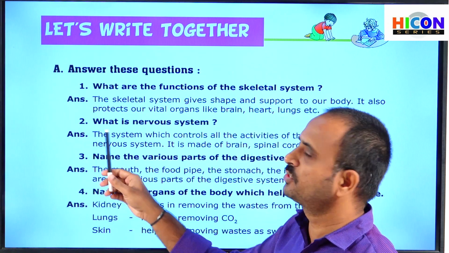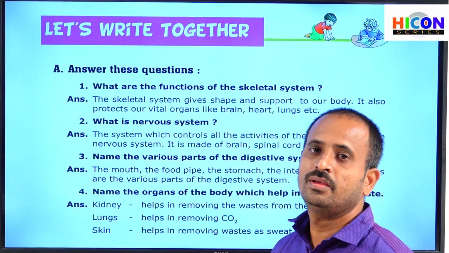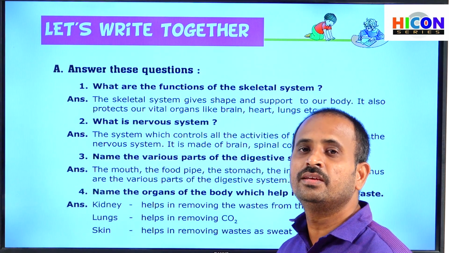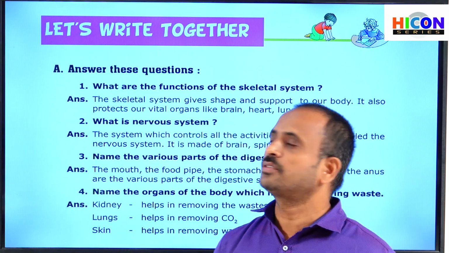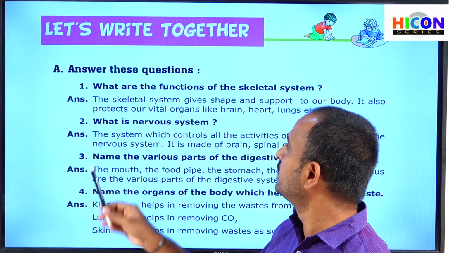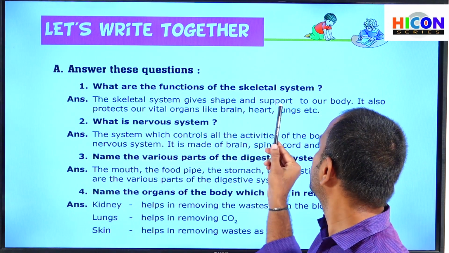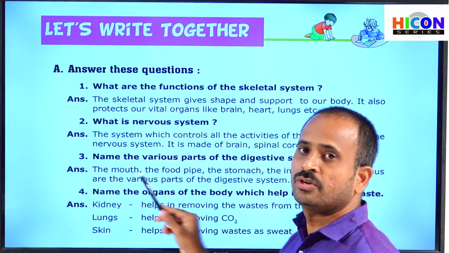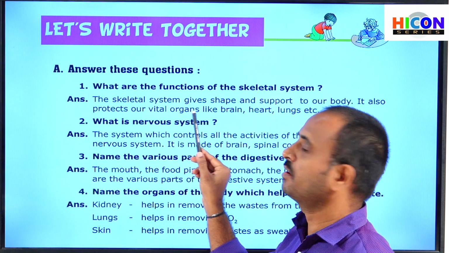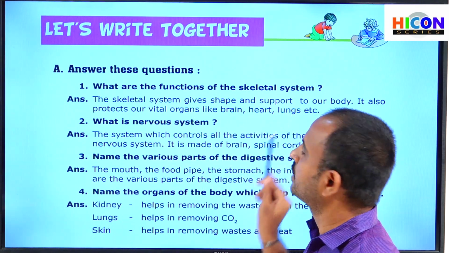So children, see the first question. What are the functions of the skeletal system? So what is the answer? Children, the answer for this question is: the skeletal system gives shape and support to our body, and it also protects our vital organs like the brain, heart, lungs, etc.